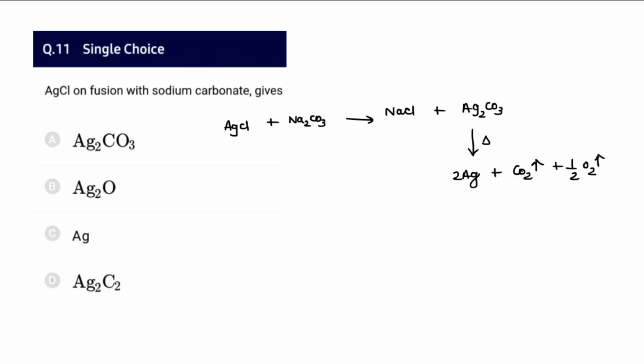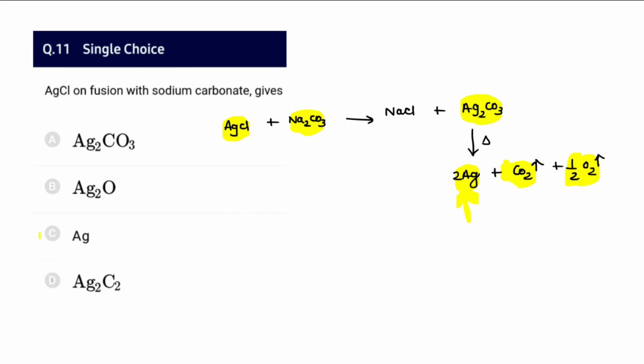Question number 11. AgCl on fusion with sodium carbonate is going to provide sodium chloride and silver carbonate, and silver carbonate undergoes thermal decomposition, and that in turn gives Ag plus carbon dioxide plus oxygen. Only the residue left out is silver. Even this is a very important question in stoichiometry, chemical calculations involving basic concepts of chemistry.